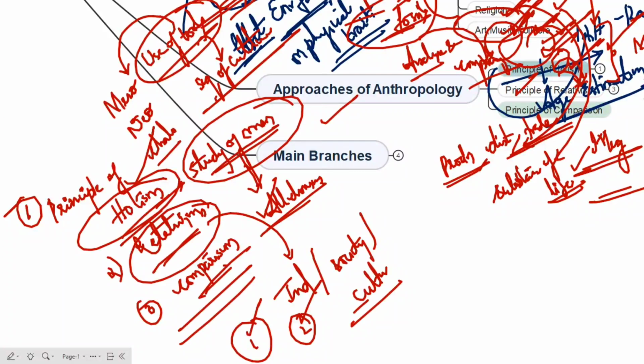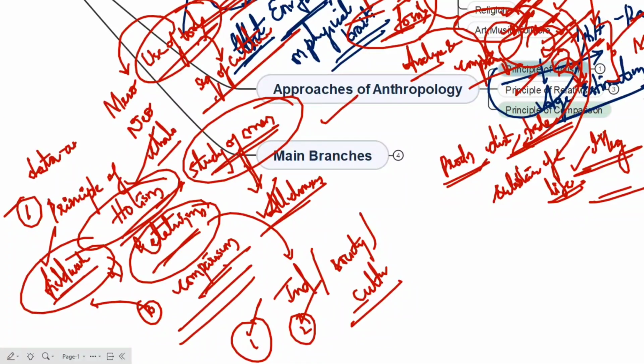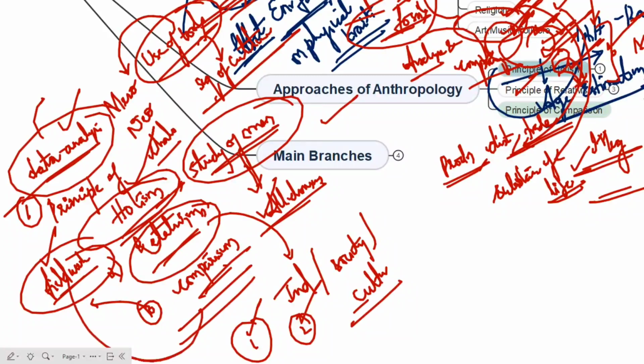Now, the principle of comparison. In field work, anthropologists go to tribal people and collect data, then analyse the data and finally conclude. That mainly comes under field work analysis, which comes under the principle of comparison. So these are the three important approaches of anthropology.